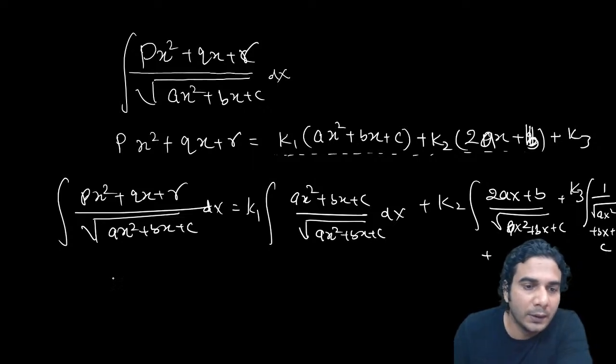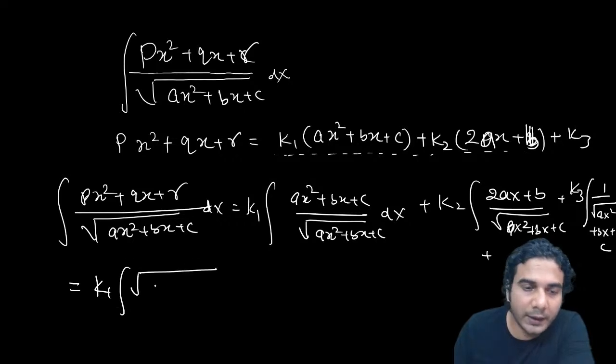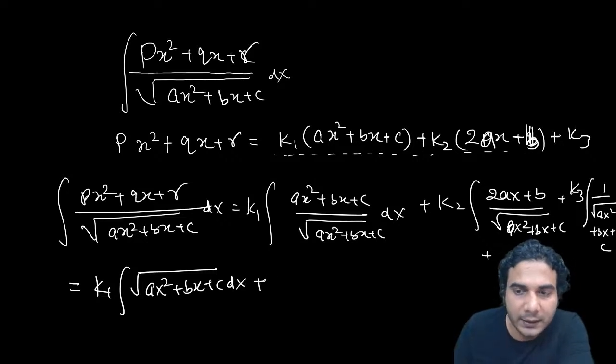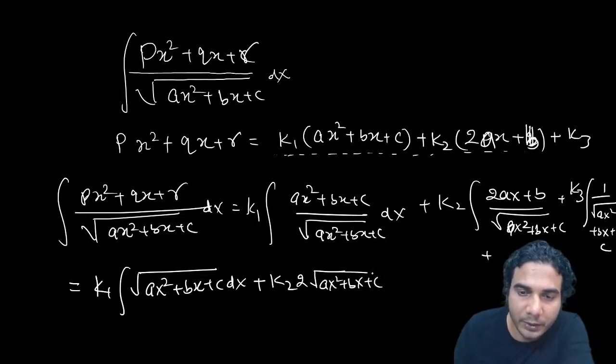After this, you are getting k1 into the integral of under root of quadratic. We have done this, right? So you know how to solve it. Just make it a perfect square and apply the formula. That's it. The second one is directly f dash upon root fx. So now directly write the answer of this, 2 root fx, so 2 under root of ax square plus bx plus c. Simple. And the third one, you know how to integrate.